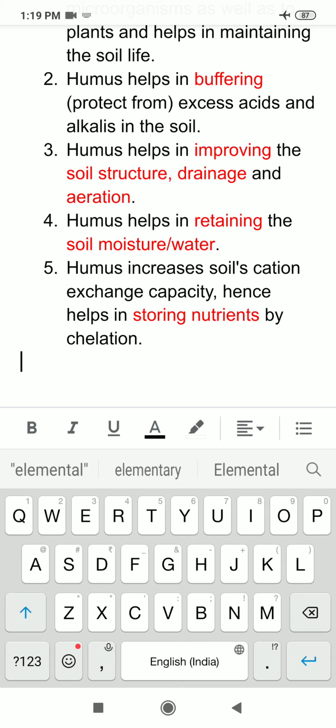So in this lecture we studied inorganic minerals of the soil and organic material of the soil and functions of humus. So in the next lecture we shall study the remaining two components of the soil, that is air and water, along with different minerals that are present in the soil.